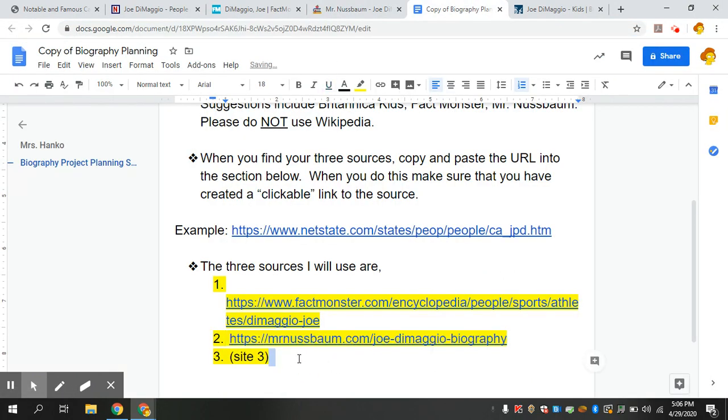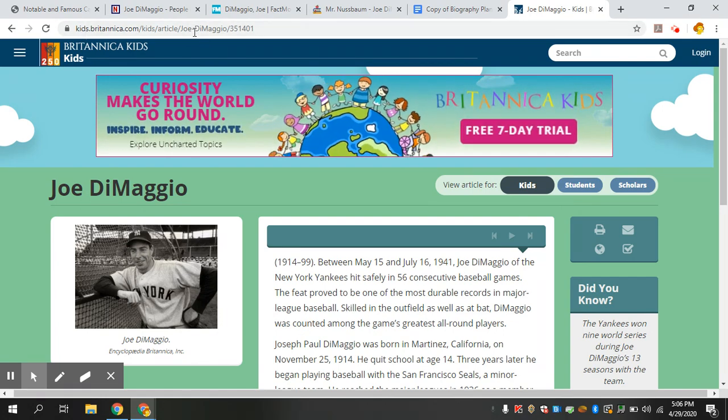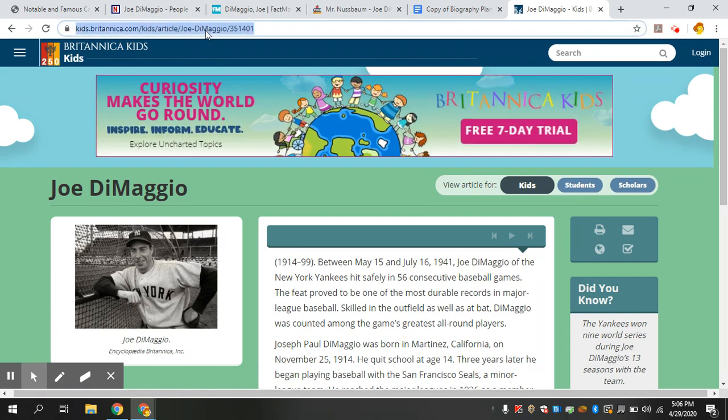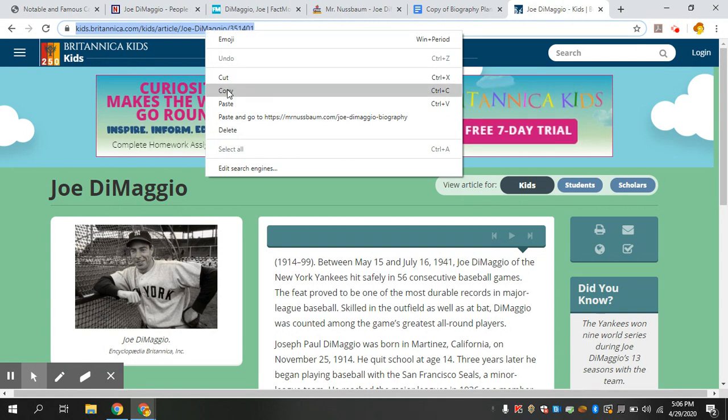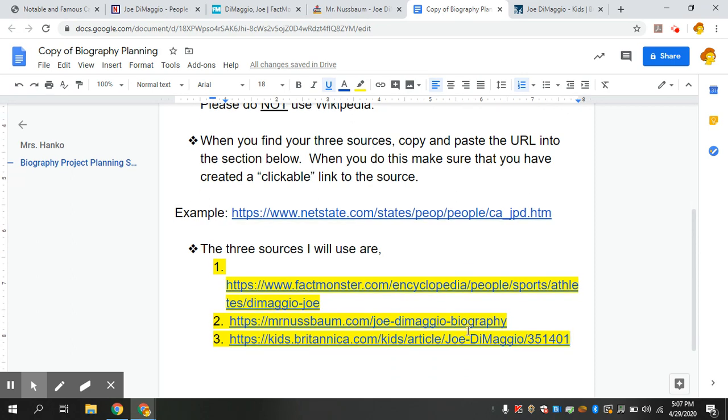Okay. And then for my third site, which is Britannica, which I just found, again, we have it all pulled up to the article. Look, double check. Oh, there's his name. Okay. So that is good to go. That's it. That's all we are doing today. It's just pasting those, because I would like to kind of look at your sources as well that you're using. Okay. So this way you're kind of sharing those with me.